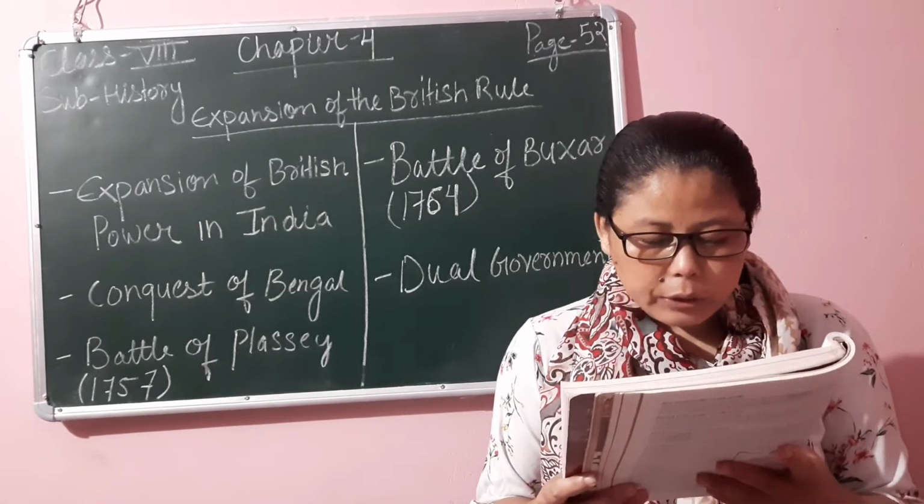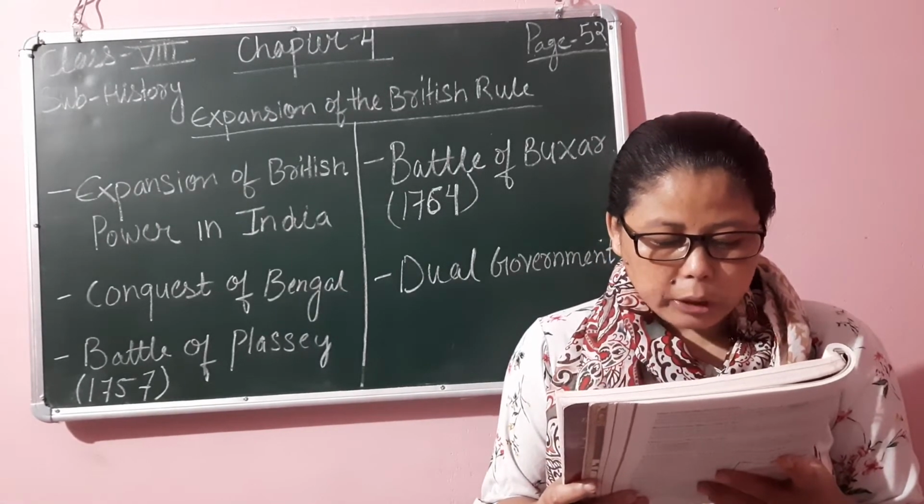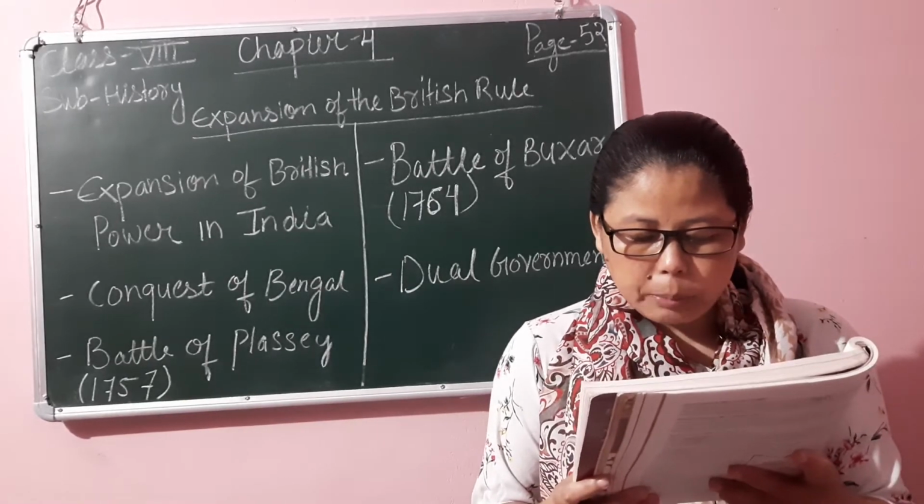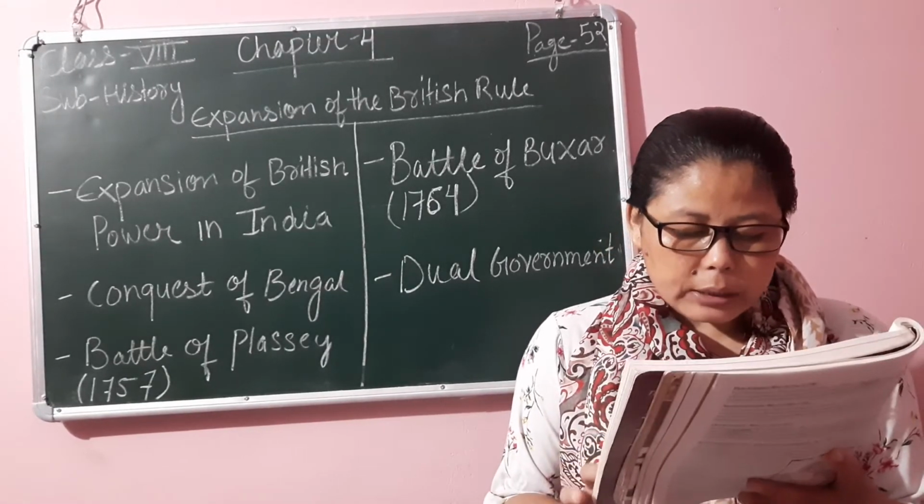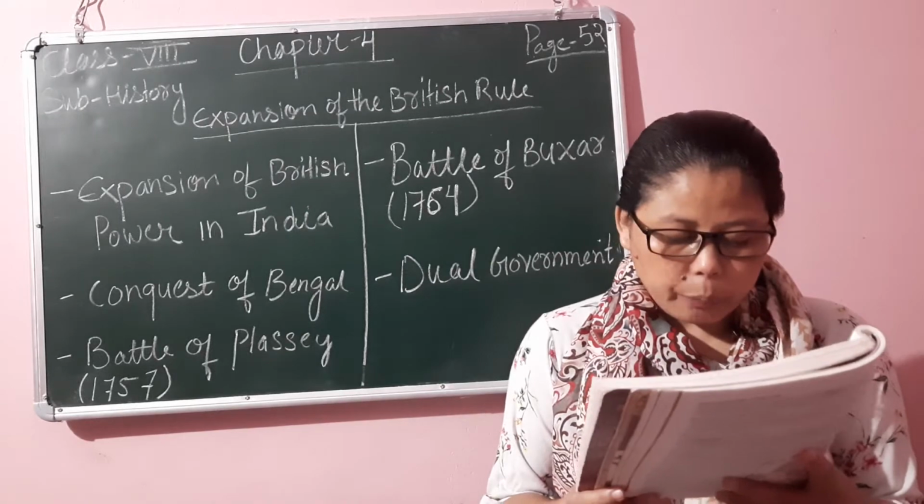As a consequence of this, Sirajuddin lost the battle, was captured and killed. Mir Jafar was rewarded and he was made the Nawab of Bengal. This was the first step towards direct administration of Bengal by the company.